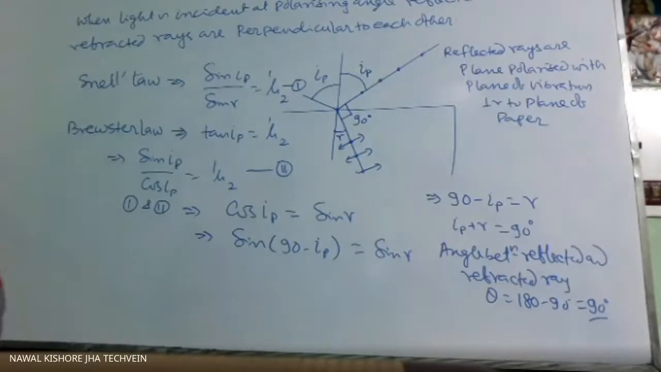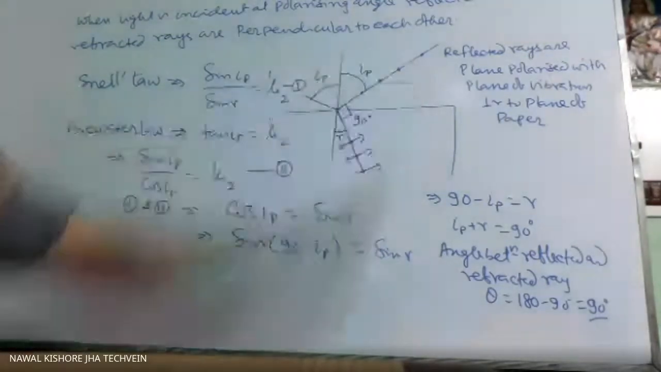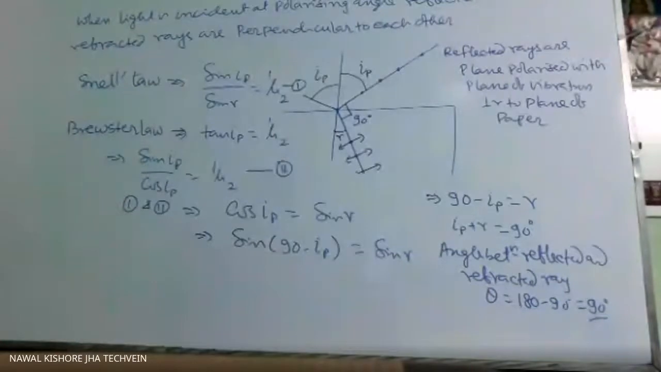So sometimes it will be given that the reflected and refracted rays are perpendicular to each other. What can you say about the polarization condition? In that case, the reflected rays will be linearly polarized. If both reflected and refracted rays are present, that means it is reflected from a transparent surface. So naturally, if they are perpendicular to each other, the reflected ray will be linearly polarized or plane polarized.